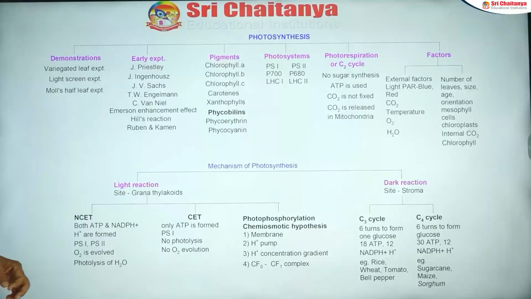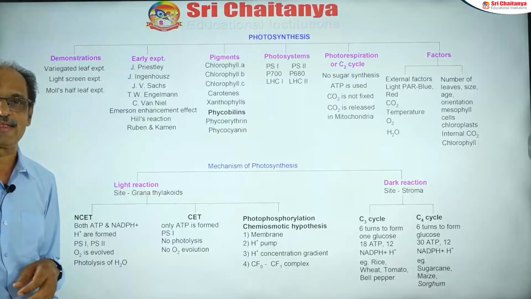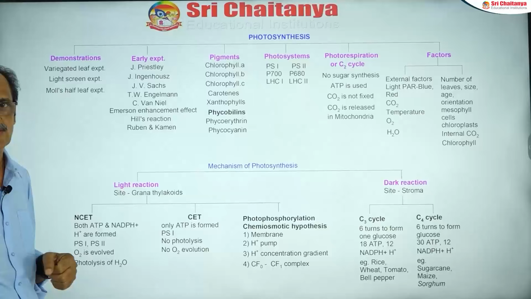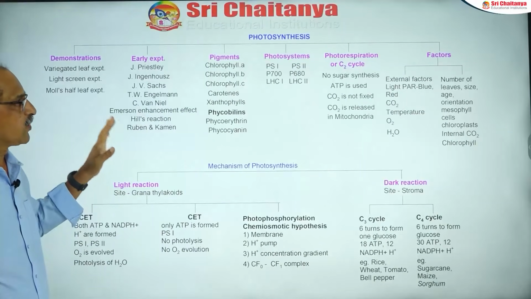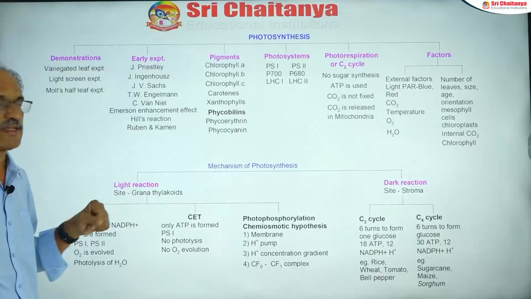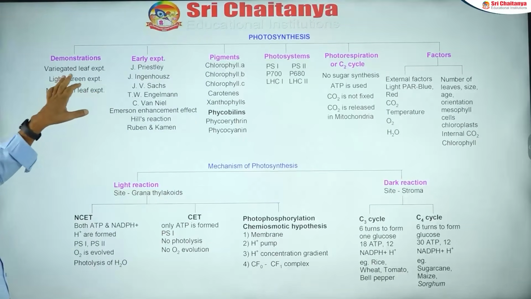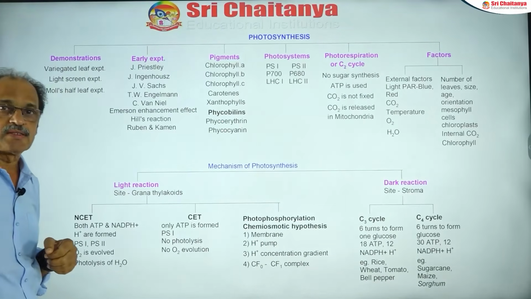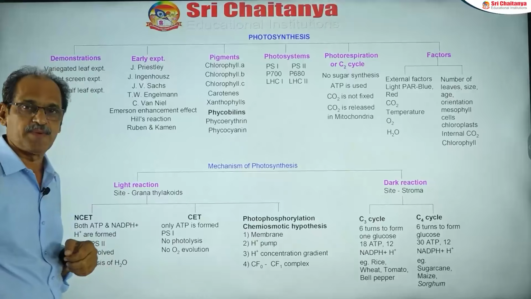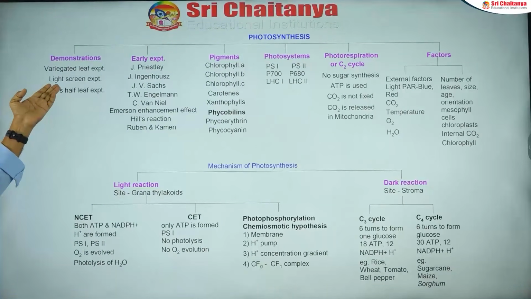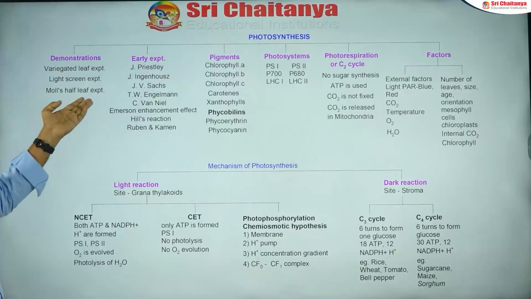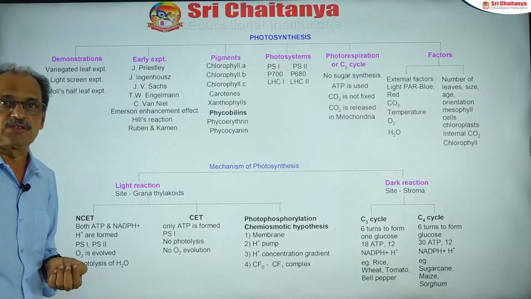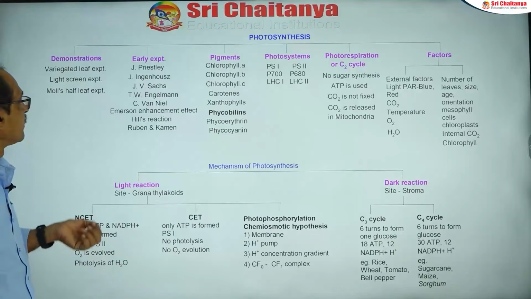Now, before going to the photosynthesis key points, I will explain the summary of photosynthesis in the form of a flowchart, so that at a glance you can have an idea about the entire process. Basically, the first concept regarding this topic is the demonstrations. That means, how are you going to demonstrate that this process takes place in plants? Different experiments are there: variegated leaf experiment, light screen experiment, Moll's half leaf experiment, like this. These are the demonstrations by which we can demonstrate the occurrence of photosynthesis in plants.